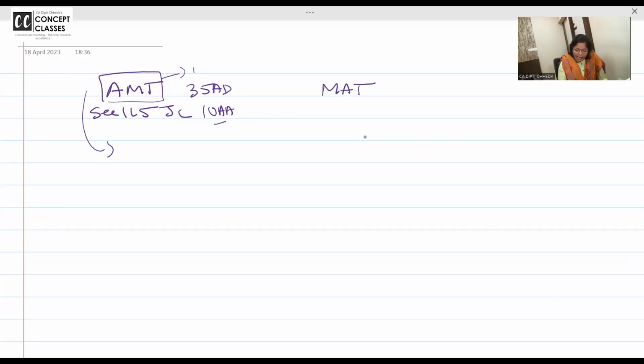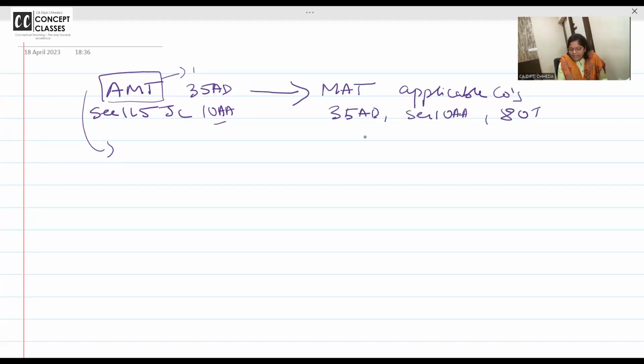MAT is the same concept like AMT, but this is applicable for whom? Companies. Companies are also taking huge benefits under 35AD or section 10AA or section 80I series. You know, 80I, 80IB, IC, and so on, like export oriented undertaking, multiplexes. So they are earning crores of rupees.